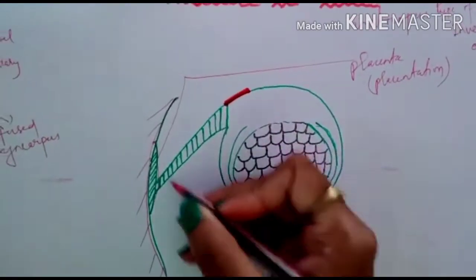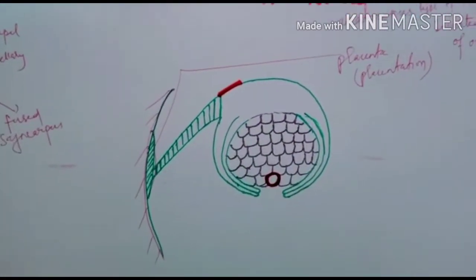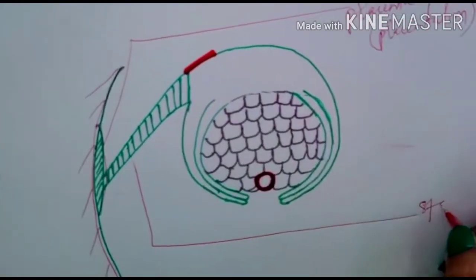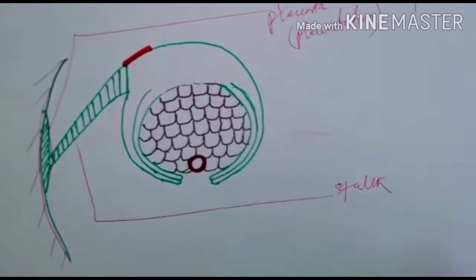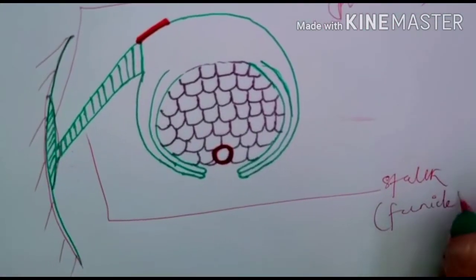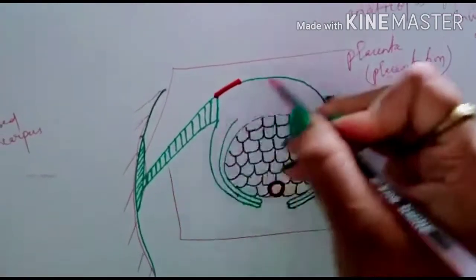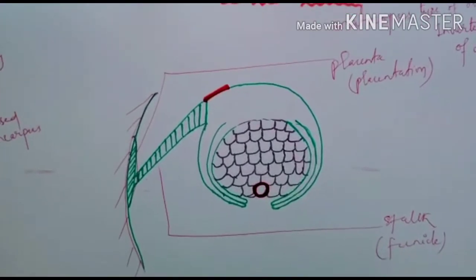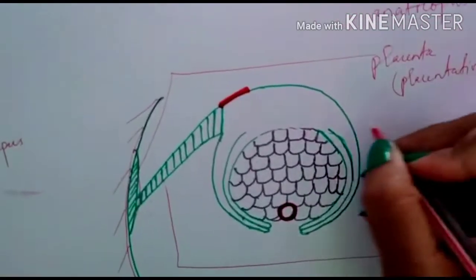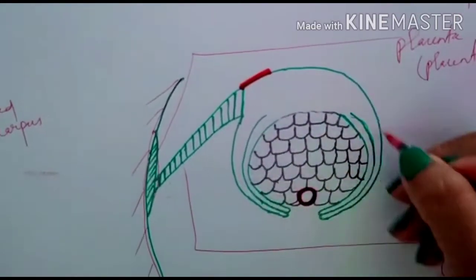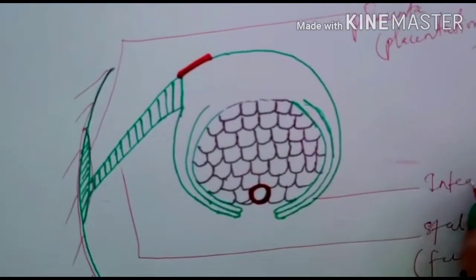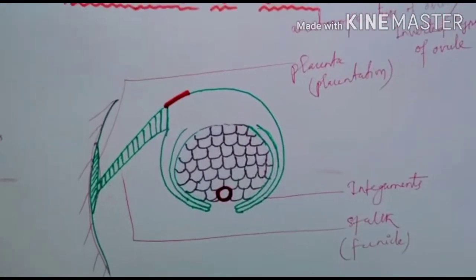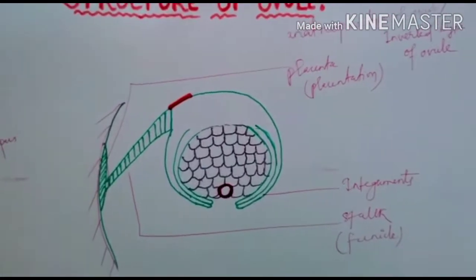So this is the structure of ovule. This ovule has two parts. One is the stalk part. This is the stalk of the ovule which is called funicle. Then this is the body part. These body parts have layers to protect or cover it. These layers are called the integuments. So the ovule has two layers which are called the integuments.